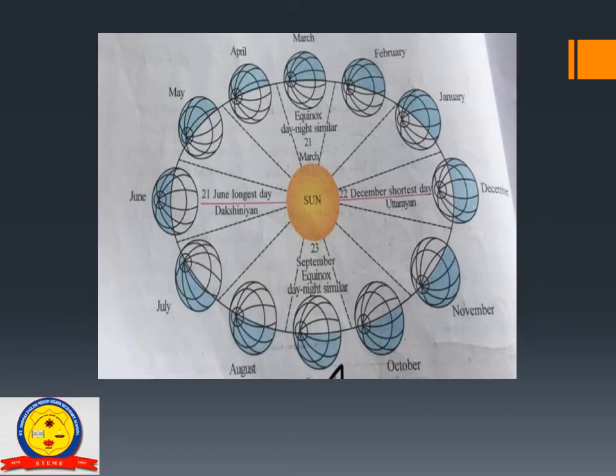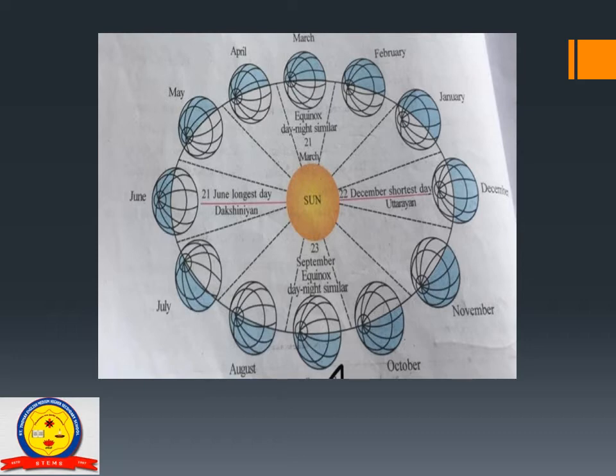Children, in this diagram, you can see that the earth revolves around the sun, keeping its axis in the same direction. So both the hemispheres face the sun alternately. So what happens? On 21st June, it is the longest day and shortest night in the northern hemisphere, whereas on 22nd December, it is the longest day and shortest night in the southern hemisphere.